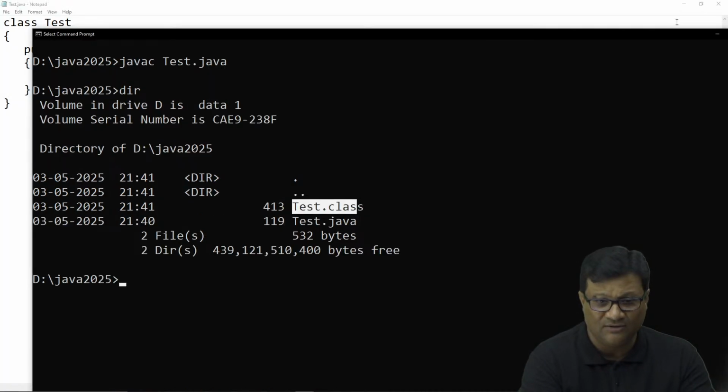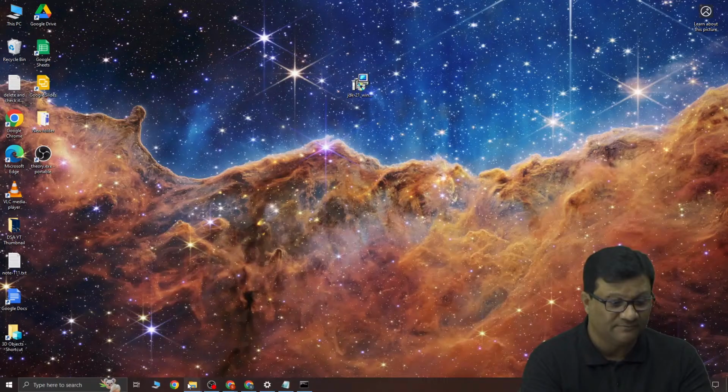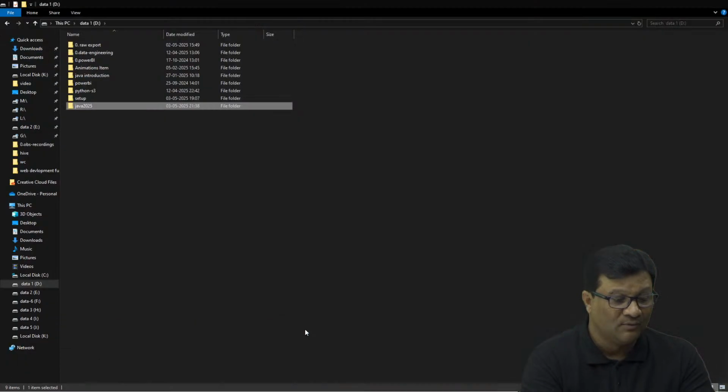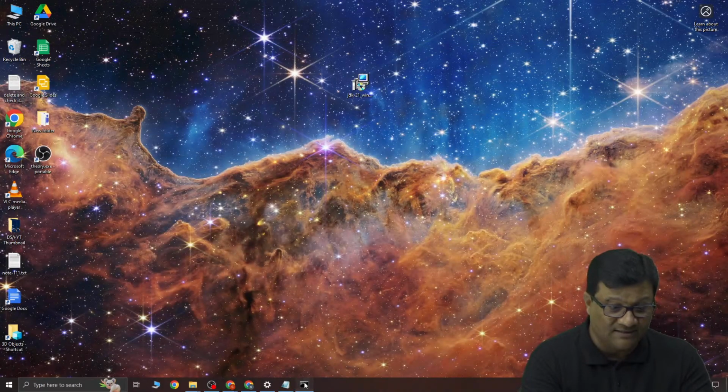Even the same thing you can check in your Windows environment also. In this D drive, the folder we have, Java 2025, and see there are two files. test.java, which contains my source code, and test.class, which contains my bytecode. So right now we have just compiled this program.